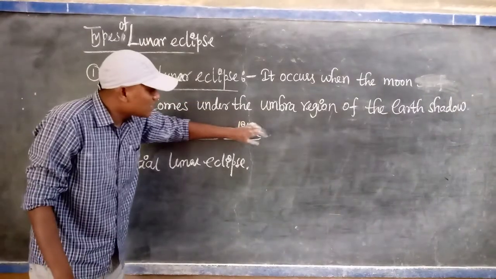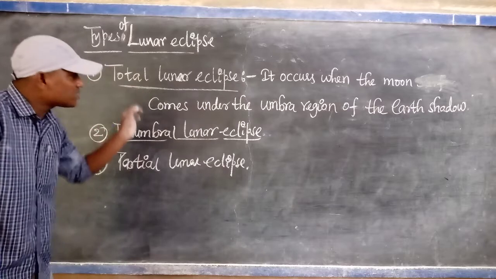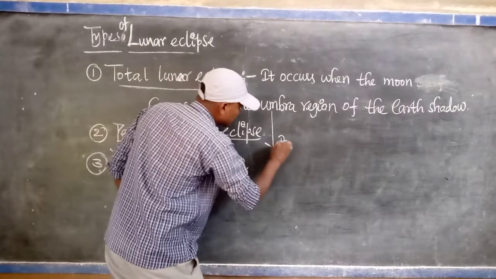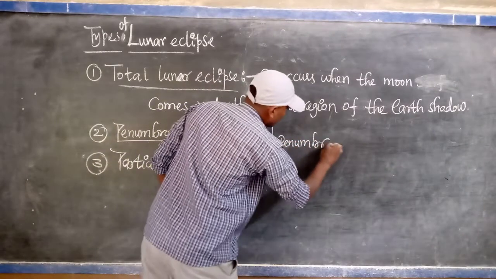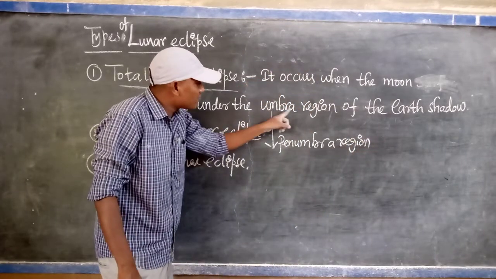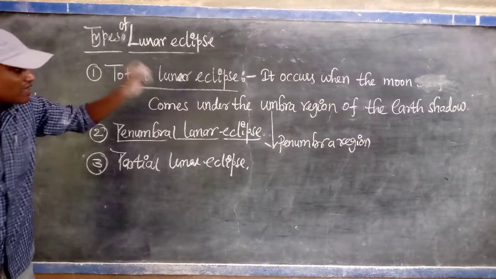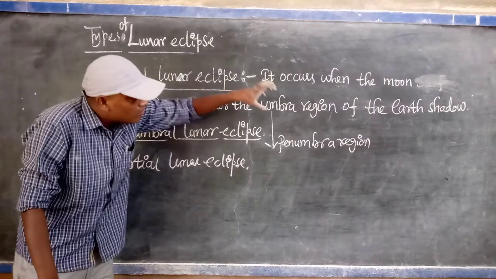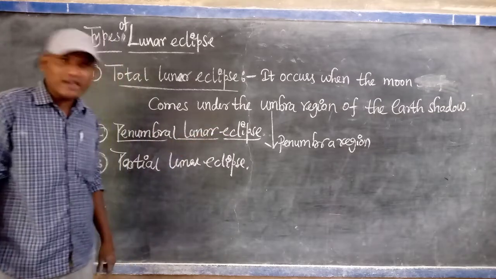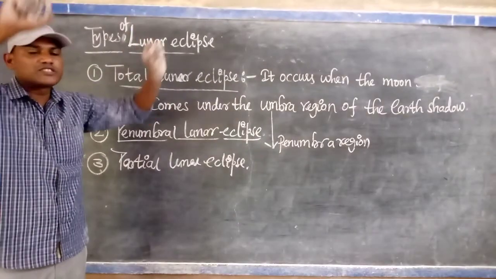The penumbral lunar eclipse occurs when the moon comes under the penumbra region of the earth's shadow. It is the same statement as before, but in place of umbra you write penumbra region. In a penumbral lunar eclipse, the moon surface does not appear clearly. Our moon surface is not visible clearly.